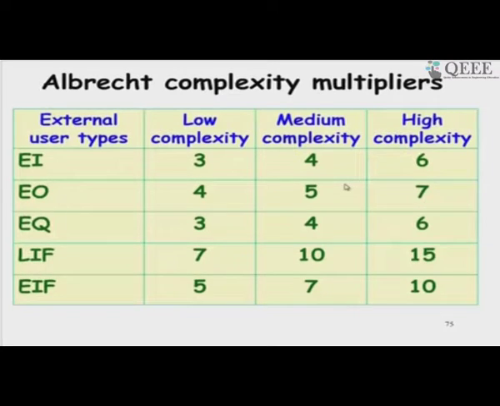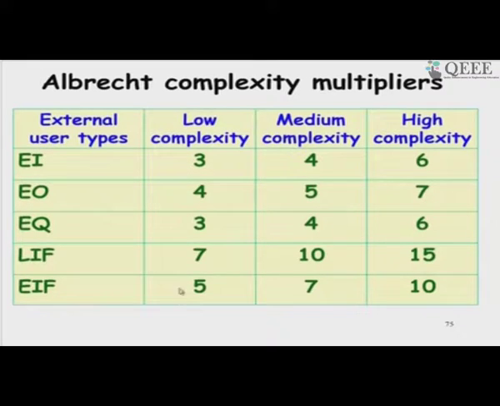And then the weights. We classify each external input, external output, inquiry, etc. by its complexity, and based on the complexity, weights are assigned.